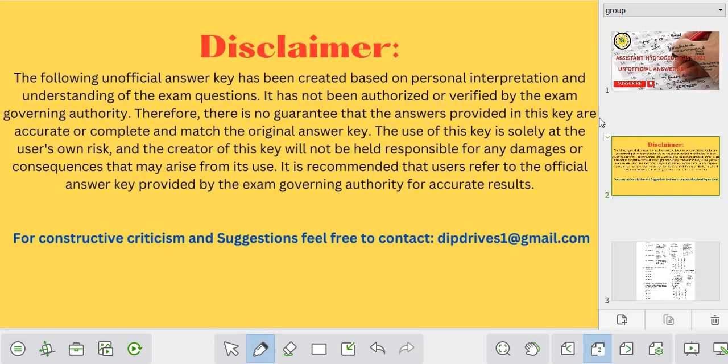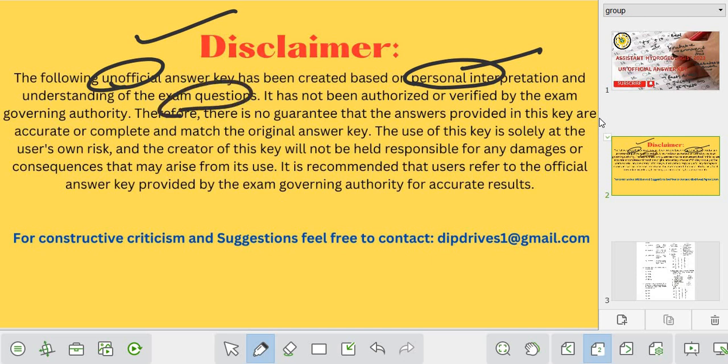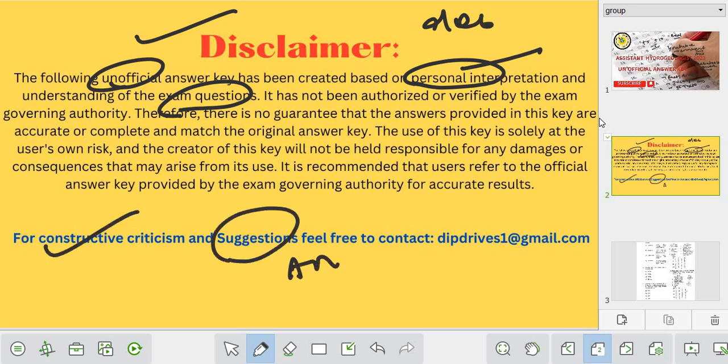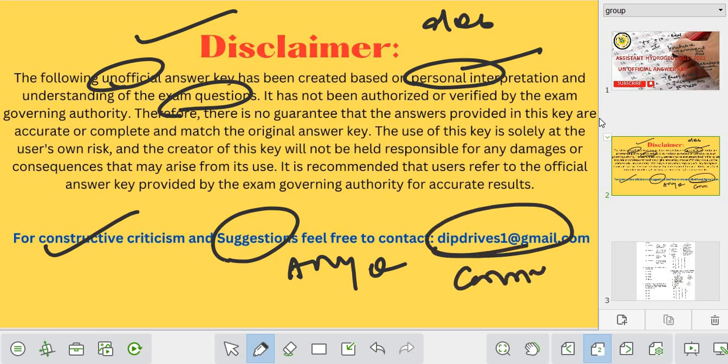Okay, before that, a disclaimer. It is a completely unofficial answer key. It is created based on personal interpretation and understanding of the exam questions. If there is any problem and you want to debate, please give constructive criticism, any suggestion or any query, feel free to contact deepdivesone@gmail.com or you can comment. If you think the answer should be something else, you can give feedback, but then you have to explain why you are saying that. It is not like empty talk.